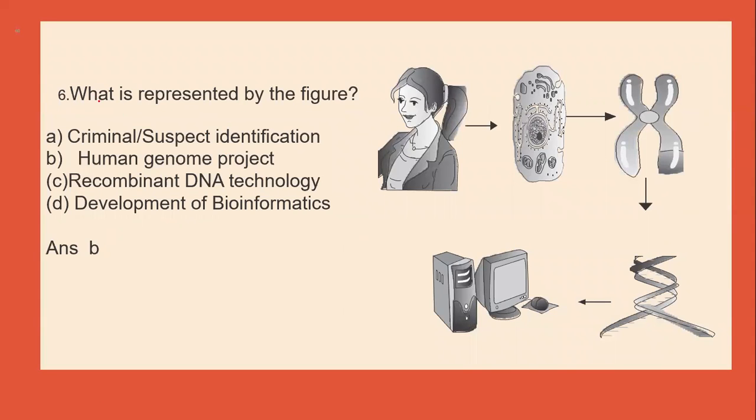Now next question is, what is represented by the figure? Criminal or suspect identification, human genome project, recombinant DNA technology, or development of bioinformatics. Now we can see that this is a girl and this is the DNA or nucleotide sequence. Now after that, this is chromosome. This is again nucleotide sequence.